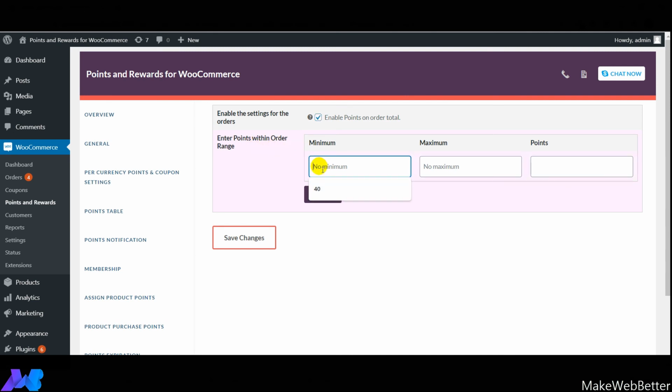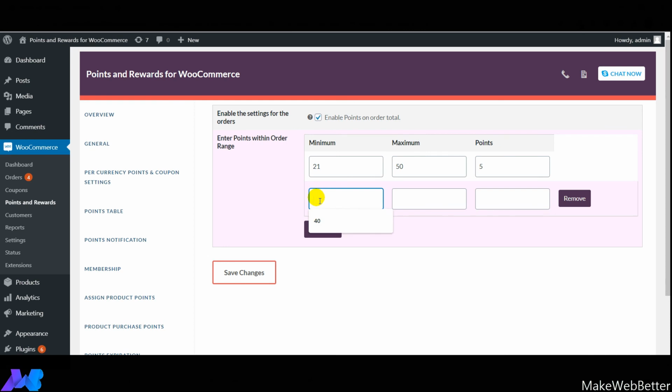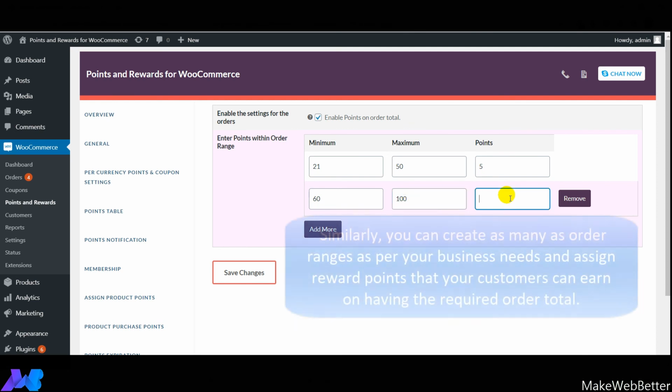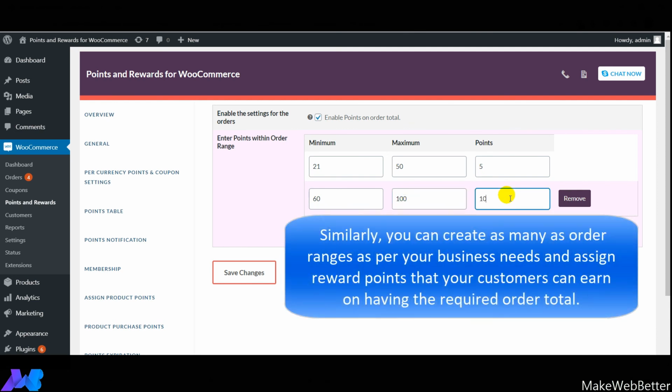Next, if you want to set within which order range you want to assign the points to your customers, here you can set the minimum amount and the maximum amount, and if you want to create more levels you can do it from here. Likewise you can create different ranges as per your business requirements, and then click on save changes. So guys, this is how you can provide points to your customers based on the order total. This is definitely going to delight them and provide them ease of shopping.